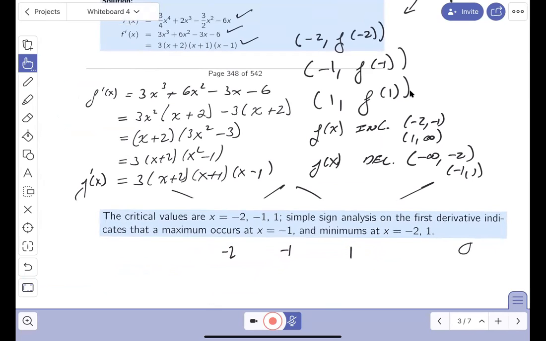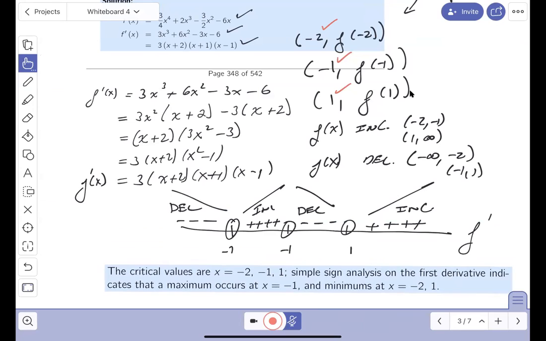Let's take a look at it. It says the critical numbers are minus 2, minus 1, and 1. Gee, I got that right. Simple sign analysis in the first derivative indicates the maximum occurs. Well, you know what? I don't think I put that down. Let me just pull this down a little bit. So maybe I should write that down now. And let's take a look at it. And I'll point this out.